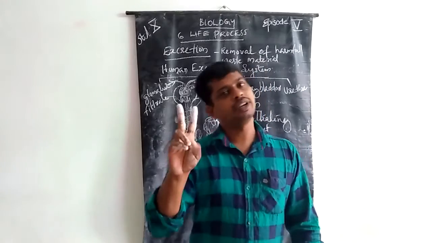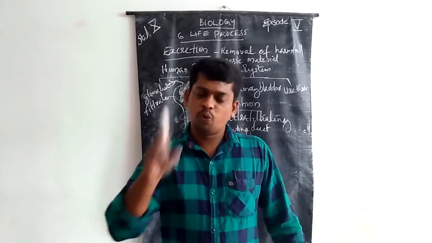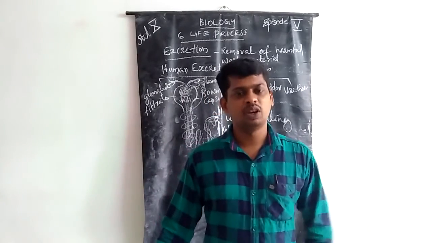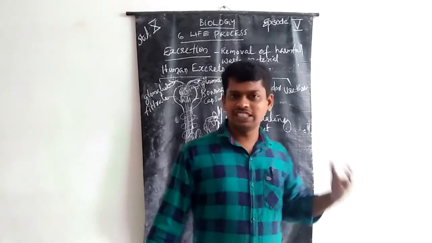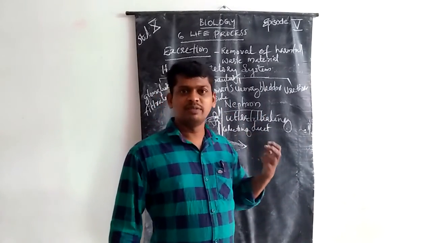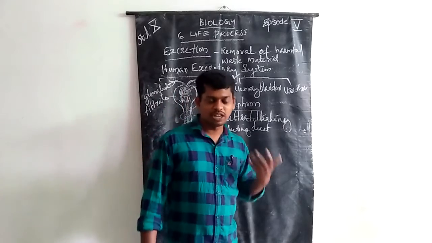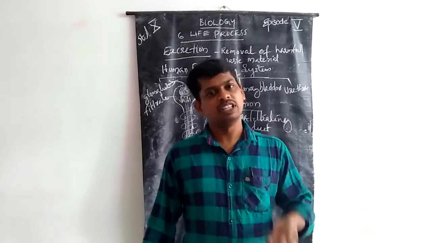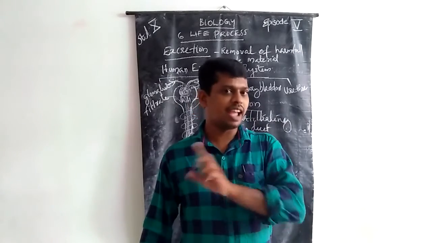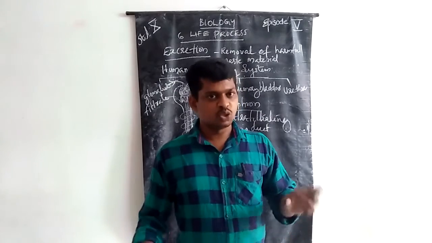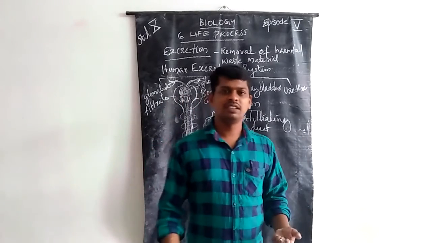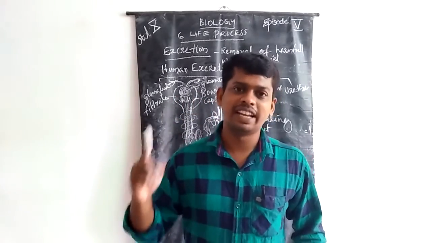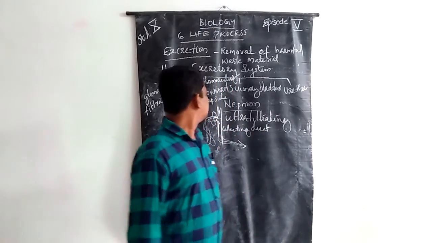I have two kidneys, and one is very active at a time, while the other is only storing some materials, minerals, and water. That means it is inactive. One kidney is active and one is inactive, so we can live with one kidney.